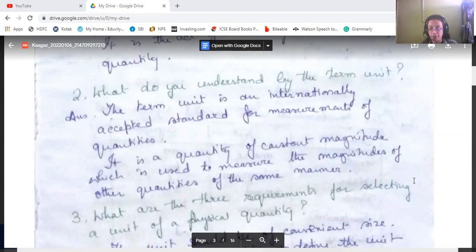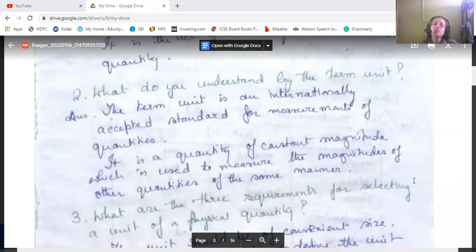And this meter should be constant everywhere. Wherever we go, the unit of length should be meters.